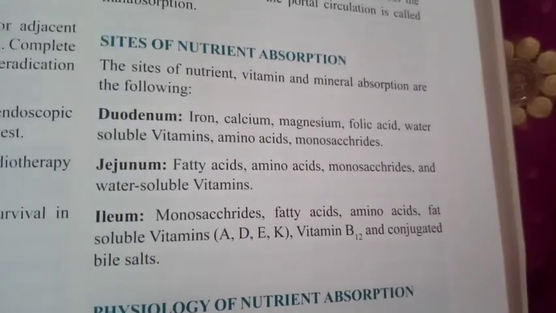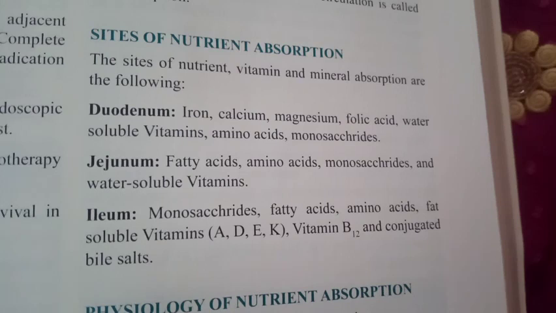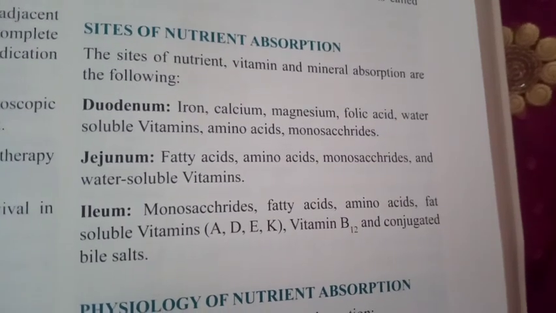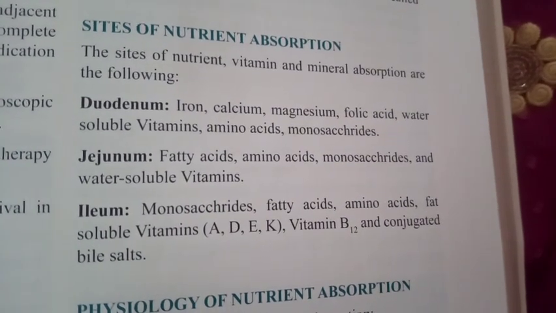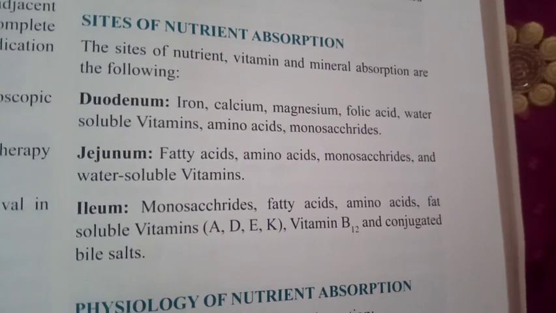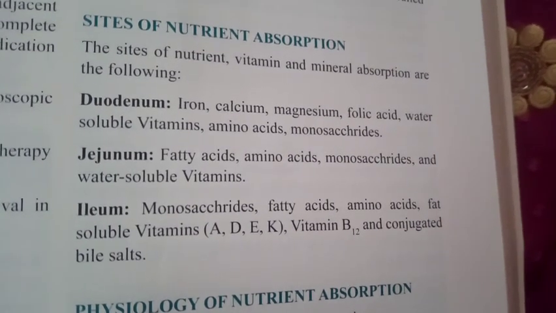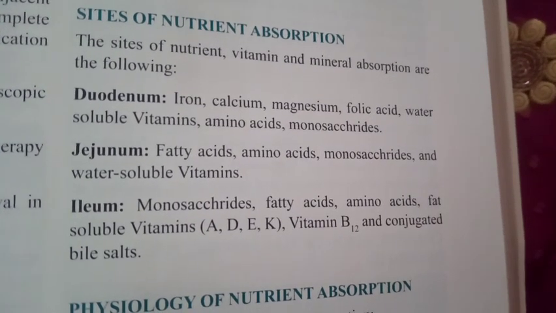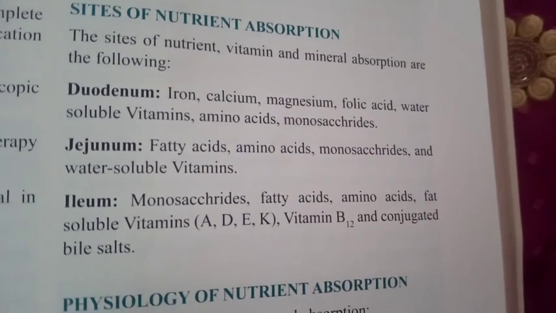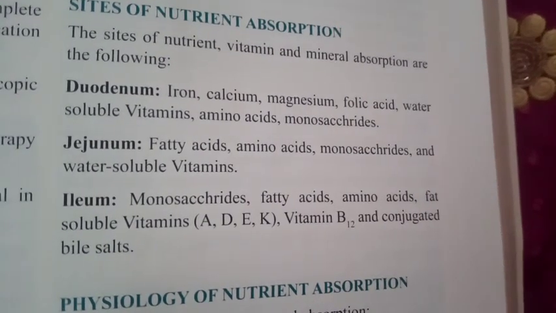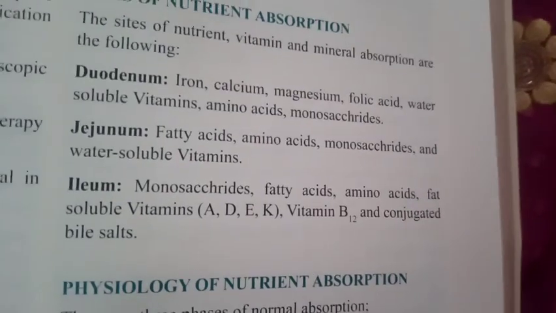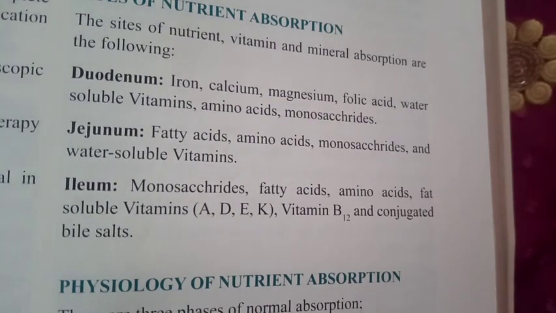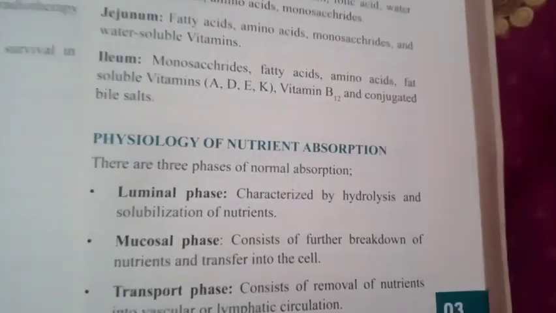The sites of nutrient absorption are given below, which are the duodenum and ileum. Iron, calcium, magnesium, folic acid, water soluble vitamins, amino acids and monosaccharides are absorbed in the duodenum, along with fatty acids. In the ileum: monosaccharides, fatty acids, amino acids, fat soluble vitamins A, D, E, K, vitamin B12 and conjugated bile salts.